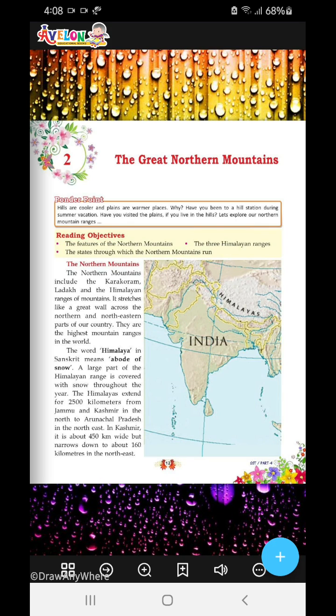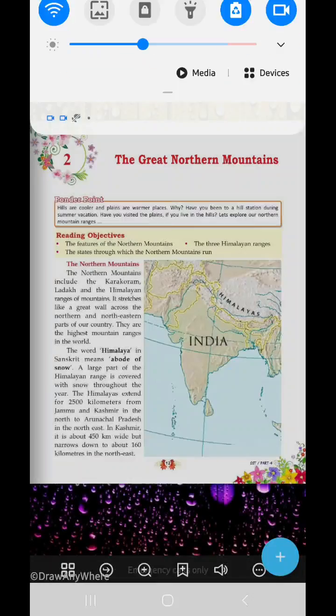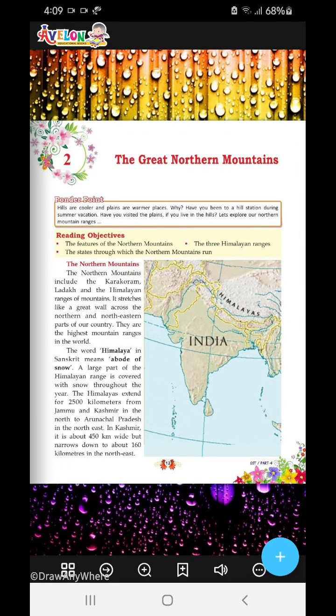So let's start. The Northern Mountains include the Karakoram, Ladakh, and the Himalayan ranges of mountains.